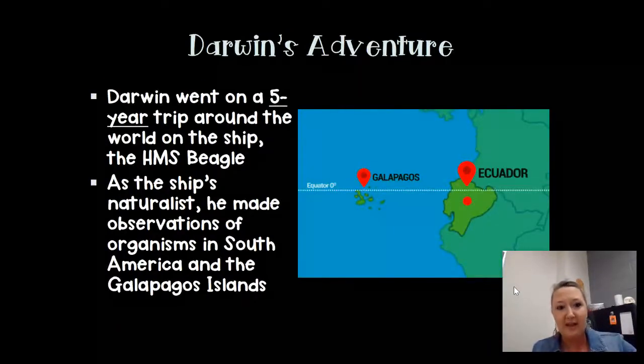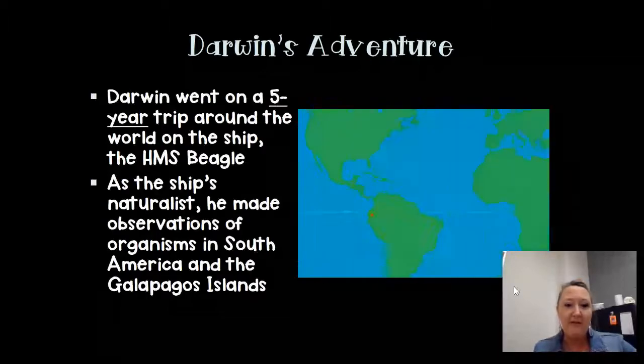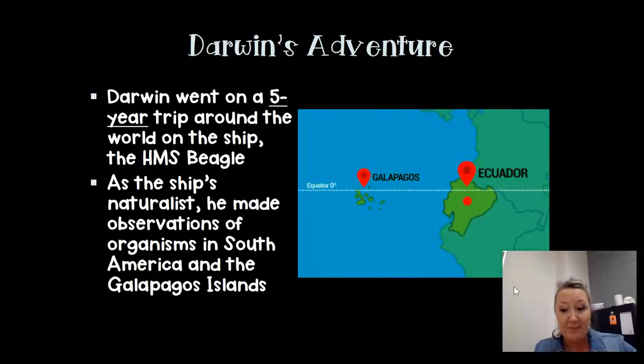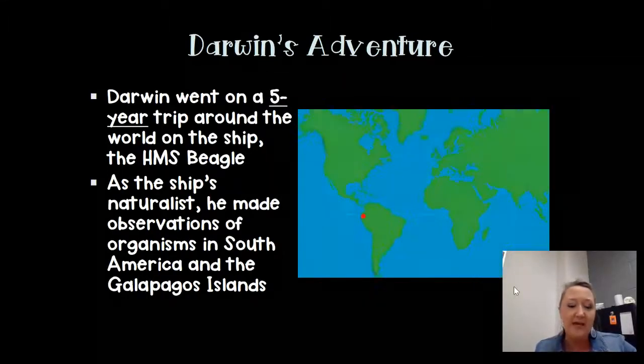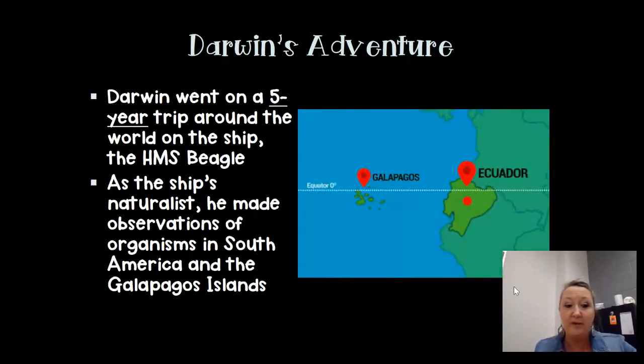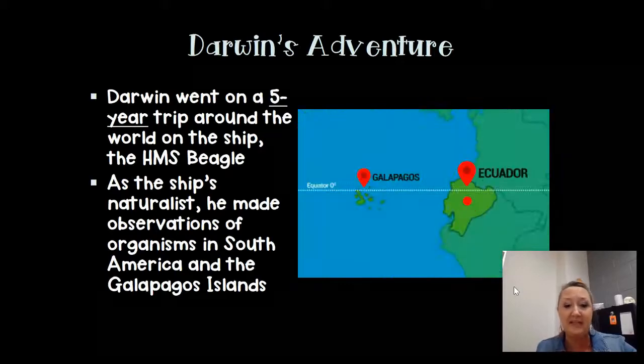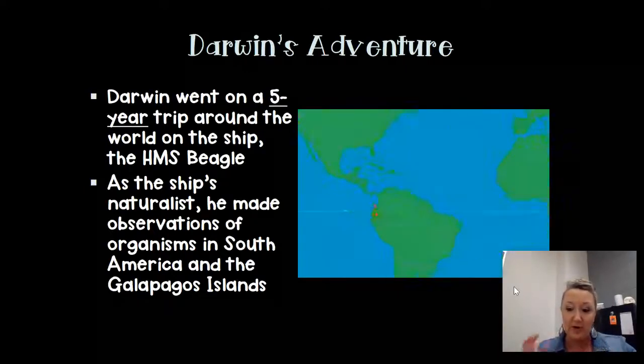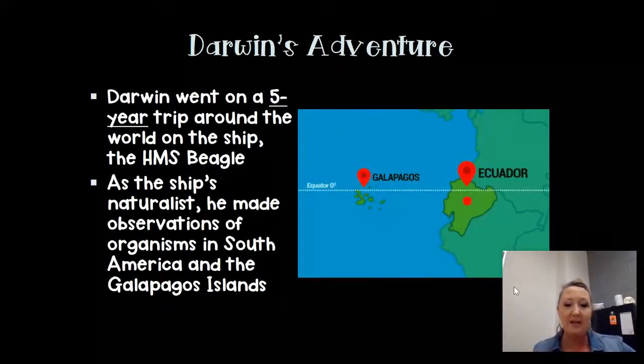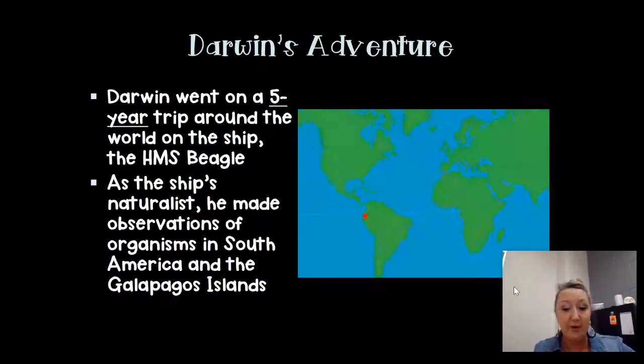Speaking of the Galapagos Islands, Darwin went on a 5-year trip around the world on a ship called the HMS Beagle. And he was what was called the naturalist. So his job on the ship was to make observations about things that he saw in the natural world, whether it was plants or animals or how different food webs worked, what organisms ate what, where they lived, what role they served in their community, in their little environments. And so he made lots of observations on the Galapagos Islands.